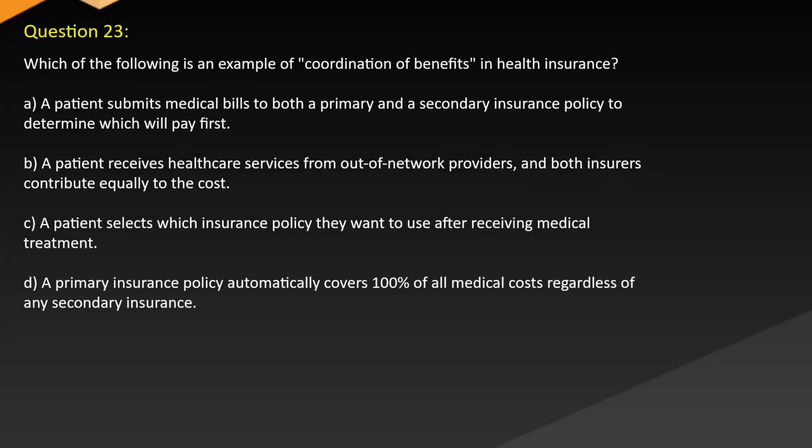Question 23. Which of the following is an example of coordination of benefits in health insurance? A. A patient submits medical bills to both a primary and a secondary insurance policy to determine which will pay first. B. A patient receives healthcare services from out-of-network providers, and both insurers contribute equally to the cost. C. A patient selects which insurance policy they want to use after receiving medical treatment. D. A primary insurance policy automatically covers 100% of all medical costs regardless of any secondary insurance.